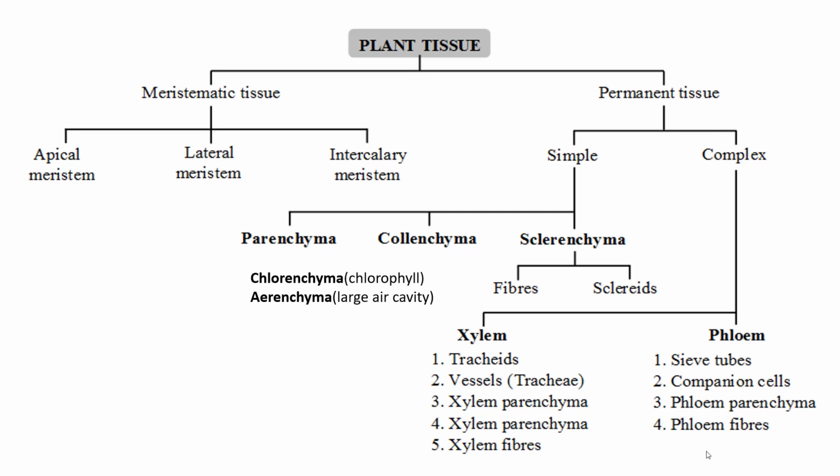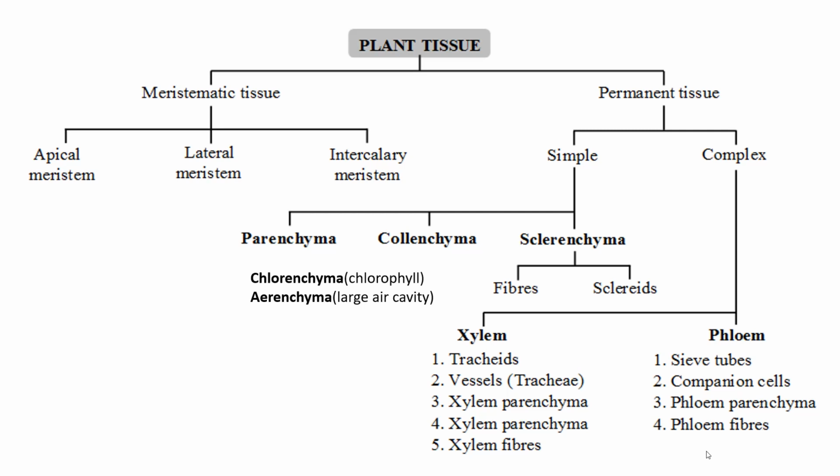Plant tissues are of two types, meristematic tissue and permanent tissue. Meristematic tissue is again classified into three types: apical, lateral and intercalary. Permanent tissue is classified into two types: simple and complex. Simple permanent tissue has three types: parenchyma, collenchyma, sclerenchyma.